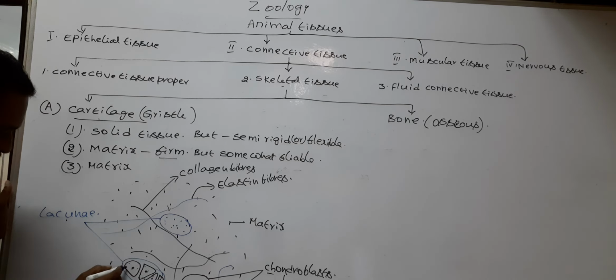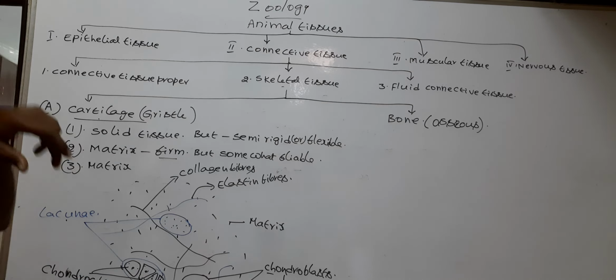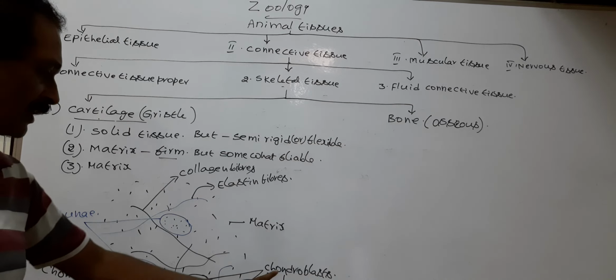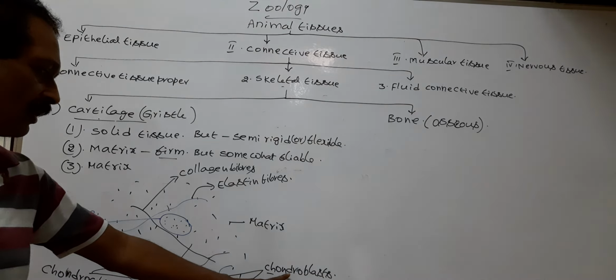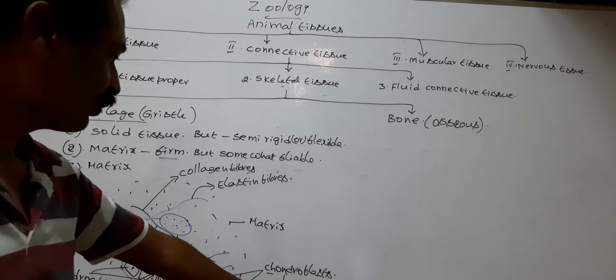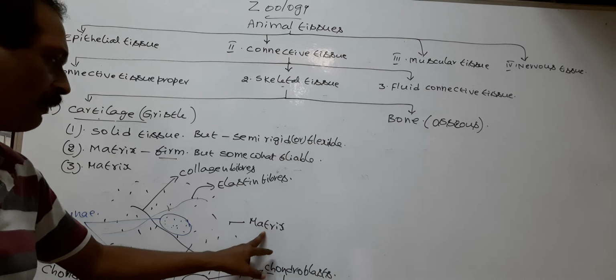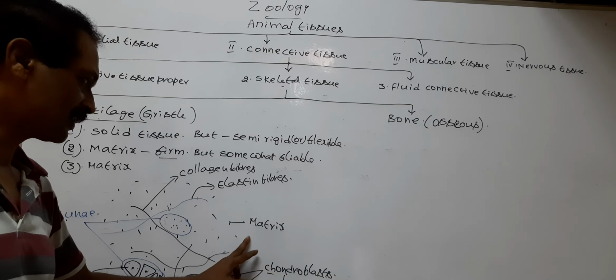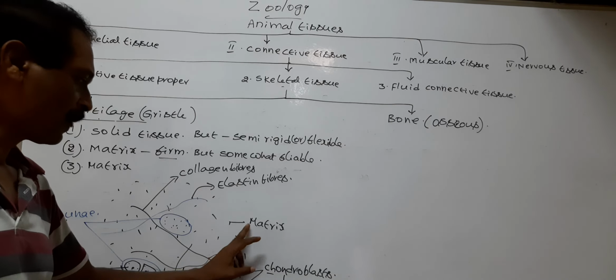So, these are chondrocytes. The matrix of the cartilage possesses active chondroblasts, which secrete the matrix, the extracellular or ground substance.